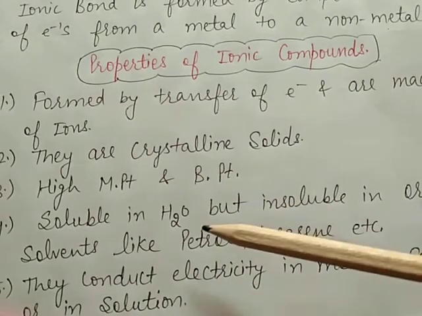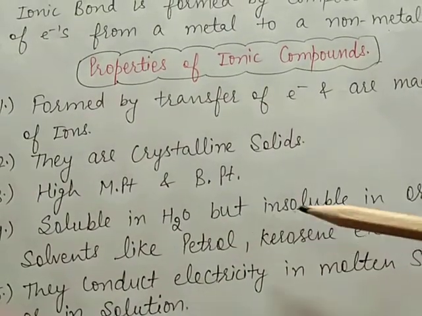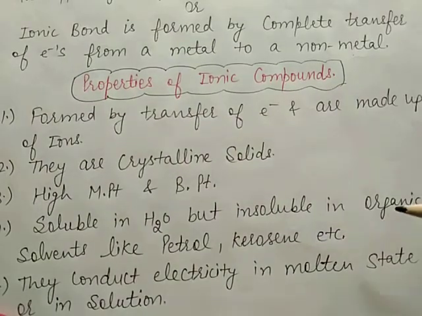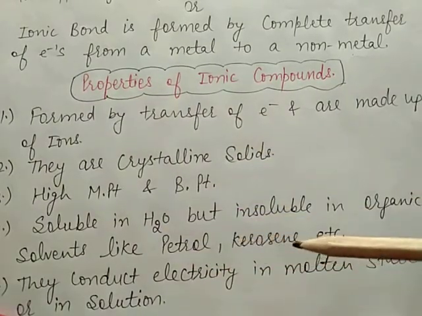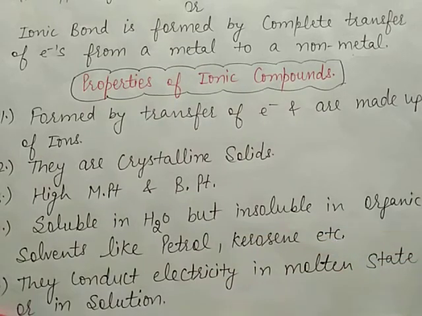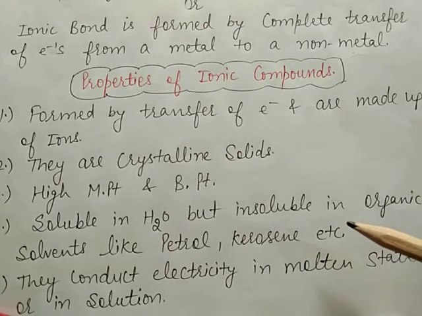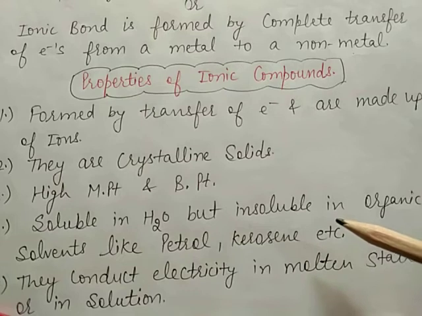The next property is that they are soluble in water but insoluble in organic solvents like petrol, kerosene, etc. So ionic compounds are mostly water soluble because water helps in the separation of oppositely charged ions from these compounds. This is called dissociation.